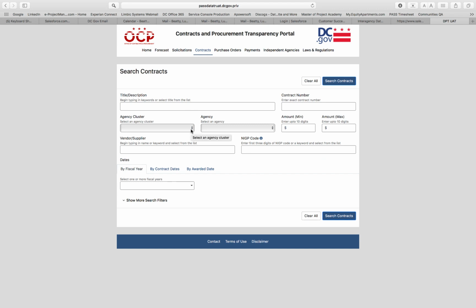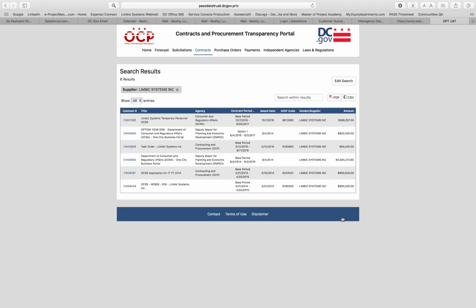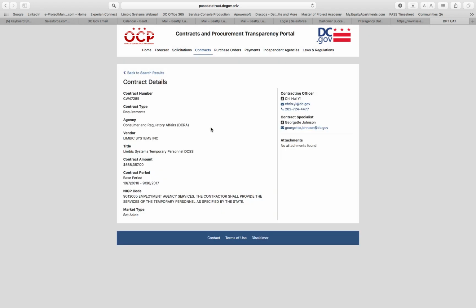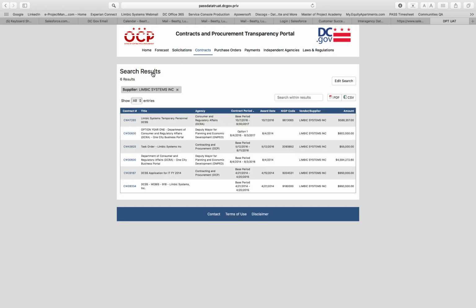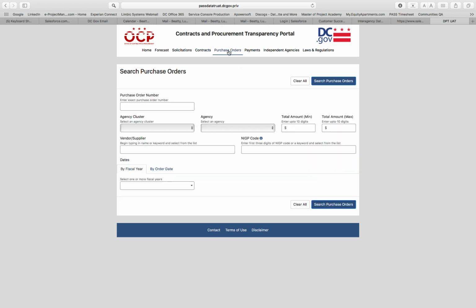For contracts, we have the same set of filters. I'm going to try here to choose a vendor. And you'll notice as I type, the list shrinks. And I'm going to choose one of the contracts under this vendor and get all the information that I need on that vendor. That contract award is also exportable PDF or CSV, and same with purchase orders. We have searching capabilities to type in for a purchase order a name, and it shrinks the list as I type. It's a dynamic search.